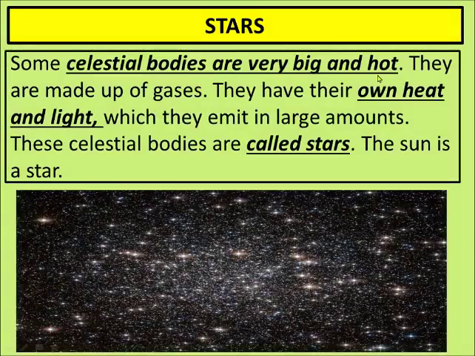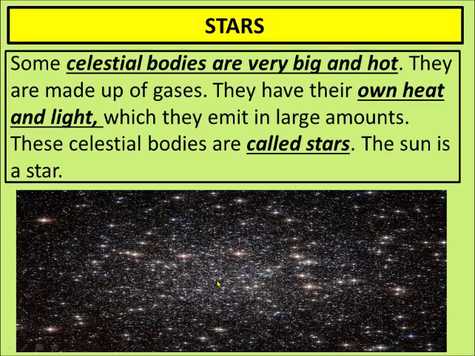What are stars? Some celestial bodies are very big and hot, and they are made up of gases. They have their own heat and light, which they emit. Emit means which they give out in large amounts. These celestial bodies are called stars. The sun is also a star. As you know how bright the sun is, just because the sun is made up of many gases, and when all those gases are burning, they make a lot of light, and that light is giving life on our Earth.